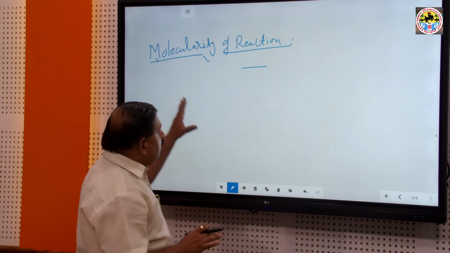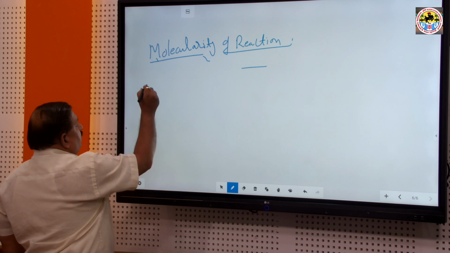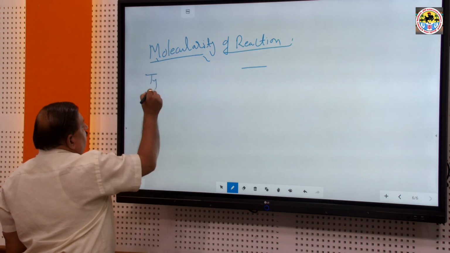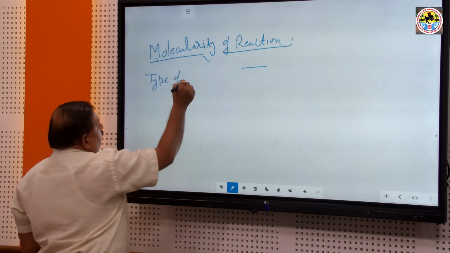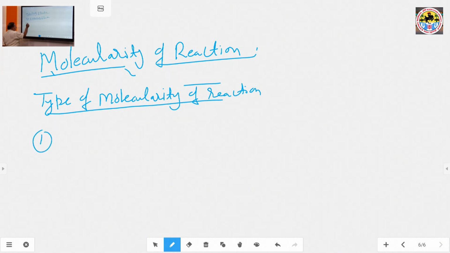Here molecularity of reaction is divided into three types. Number 1, unimolecular reactions.